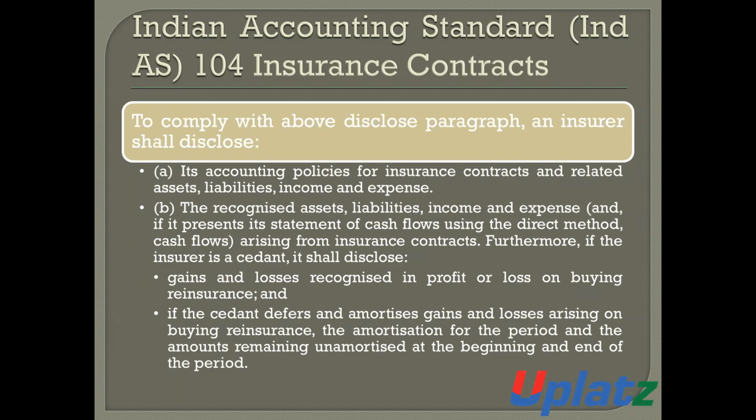That is, the insurer will disclose, in the case of a cedent, number one, the amount of gain or loss recognized in the profit and loss account on buying the reinsurance, and if the cedent defers and amortizes the gain or loss arising on buying the reinsurance, then the amortization for the period and the unamortized amount at the beginning and at the end of the reporting period shall be disclosed by the insurer.